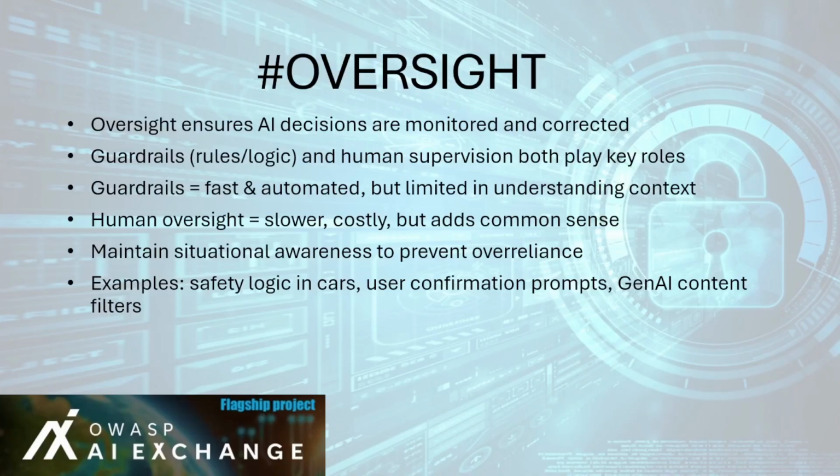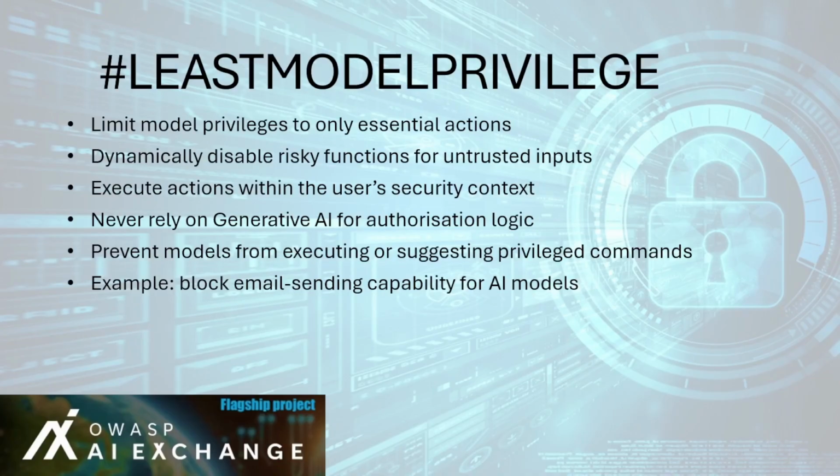The least model privilege control applies the principle of least privilege, a cornerstone of cybersecurity, to AI models and agents. It aims to restrict what AI systems can do and how they perform those actions, preventing unauthorized or harmful operations. Minimize the impact of compromised or manipulated AI outputs by ensuring that the model can act only within tightly controlled boundaries. This helps contain risks such as prompt injection, hallucinated commands, or unauthorized data access.